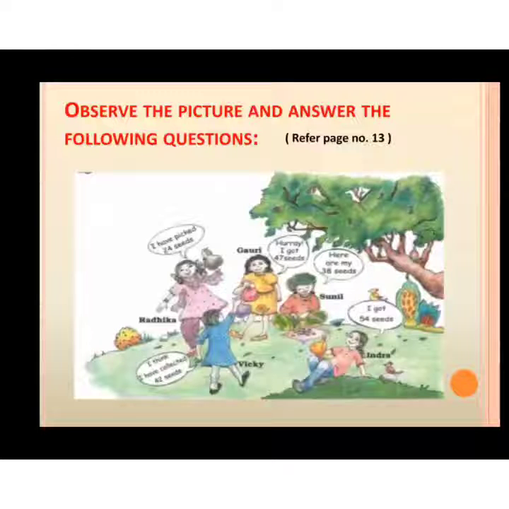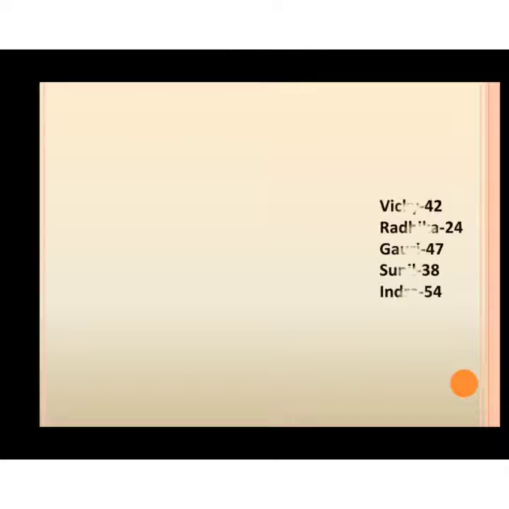In this picture, there are 5 children named Vicky, Radhika, Gauri, Sunil and Indra. They all are collecting tamarind seeds. Here you can see Vicky has 42 seeds, Radhika has 24 seeds, Gauri has 47 seeds, Sunil has 38 seeds and Indra has 54 seeds. So let's proceed further and start answering the questions. In order to give answers, I have written the data here.